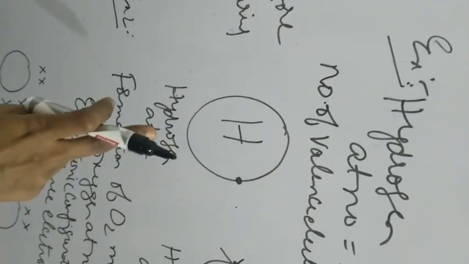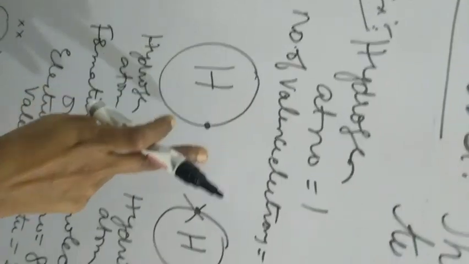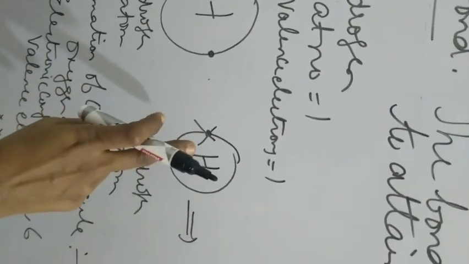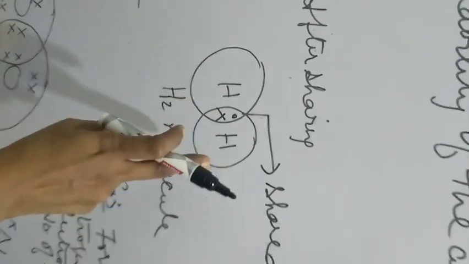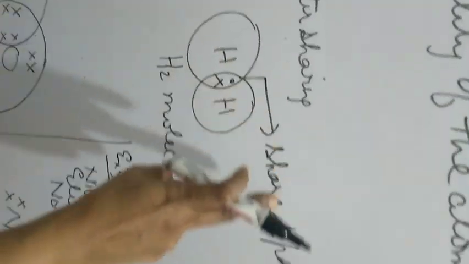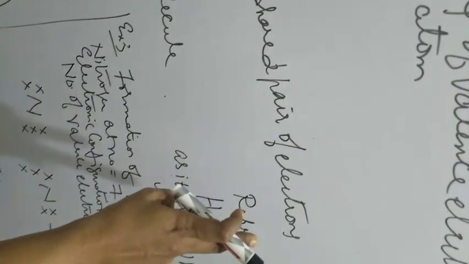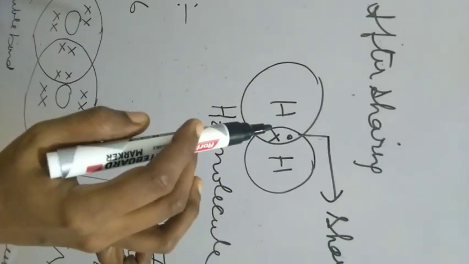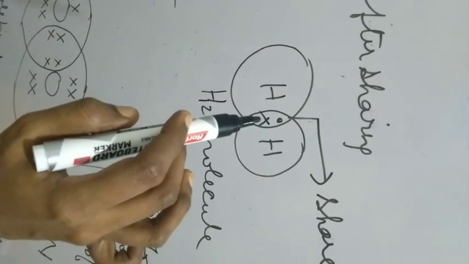Before sharing, you represent the hydrogen atom like this. After sharing, what will happen? This dot, the electron from this hydrogen, and this cross, the valence electron from the other atom, both will be shared between the hydrogen atoms. This is called a shared pair of electrons. The dot and the cross are both the shared pair of electrons.